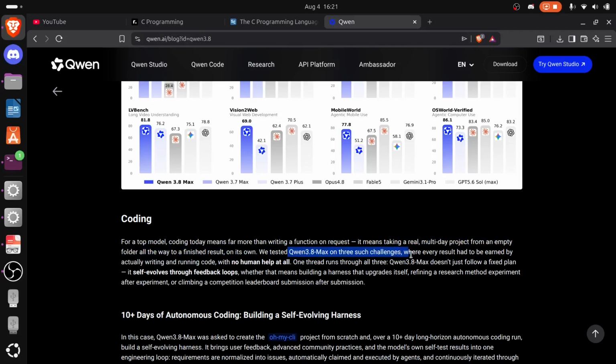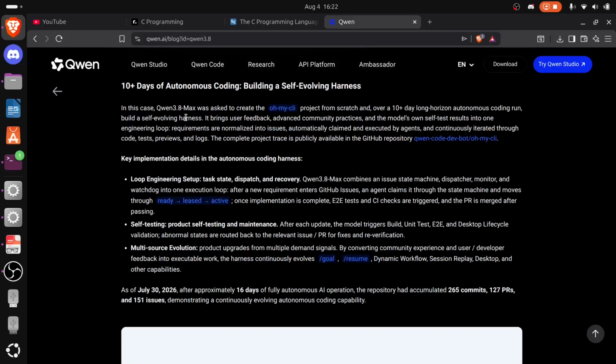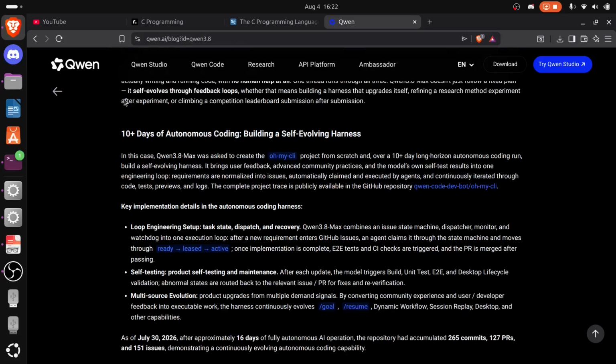Now, one thread runs through all 3. Qwen 3.8 Max doesn't just follow a fixed plan, it self-evolves through feedback loops, whether that means building a harness that upgrades itself, refining a research method experiment after experiment, or climbing a competition leaderboard submission after submission. Now, they have let this model train by itself for more than 10 days without any human intervention, and this is the result.